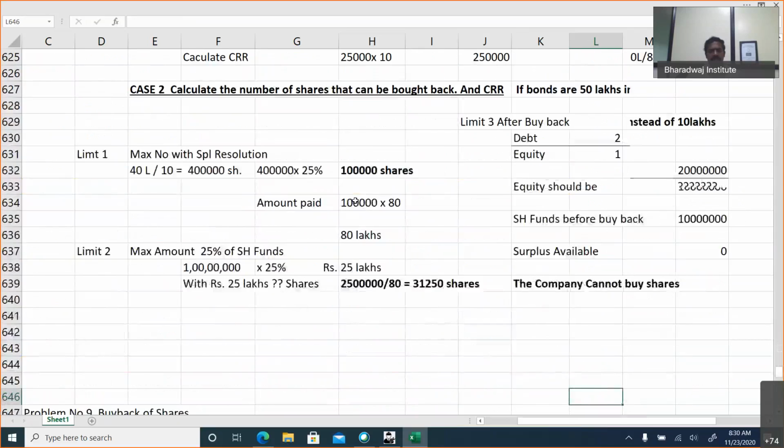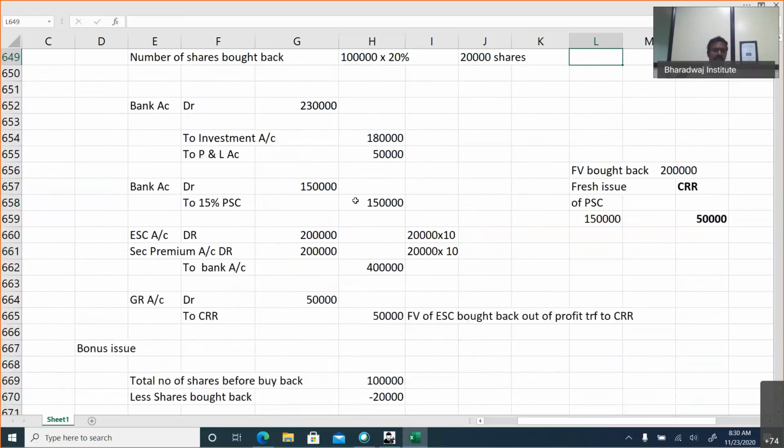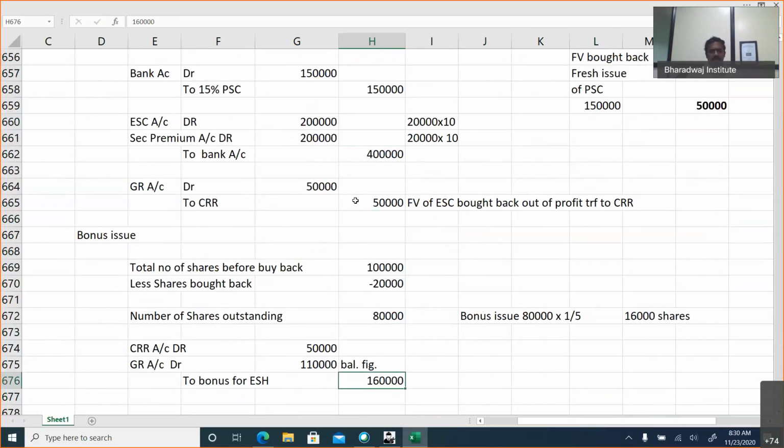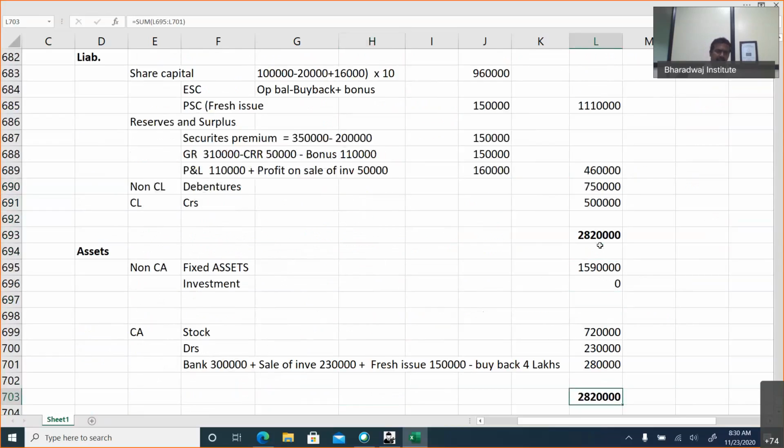If this buyback question is asked in the exam, they will ask you to calculate the amount paid on buyback, the CRR to be created, the total number of bonus issue to be made, or how many shares or what is the value. Then they can ask you to calculate the share capital for the balance sheet. If they ask shareholders funds, it is share capital plus reserves and surplus. They can also ask the bank balance for the balance sheet or the total of the balance sheet.